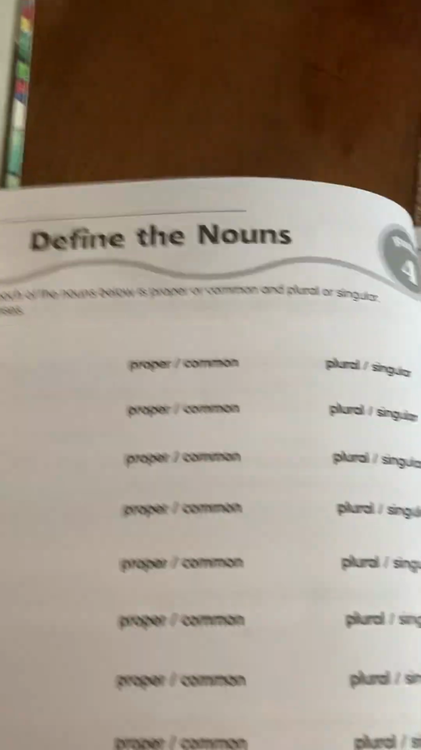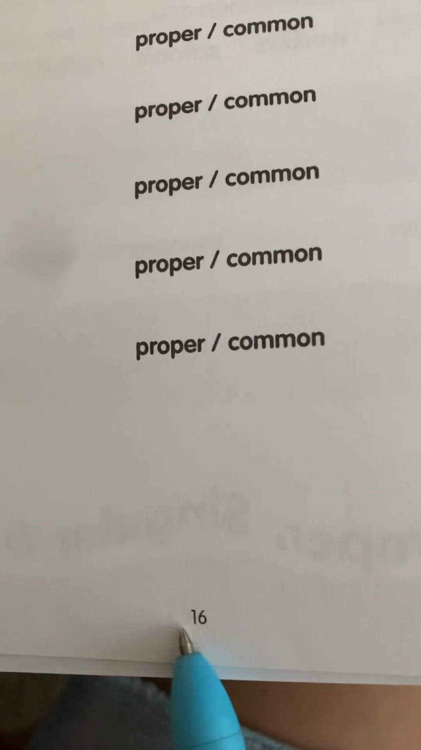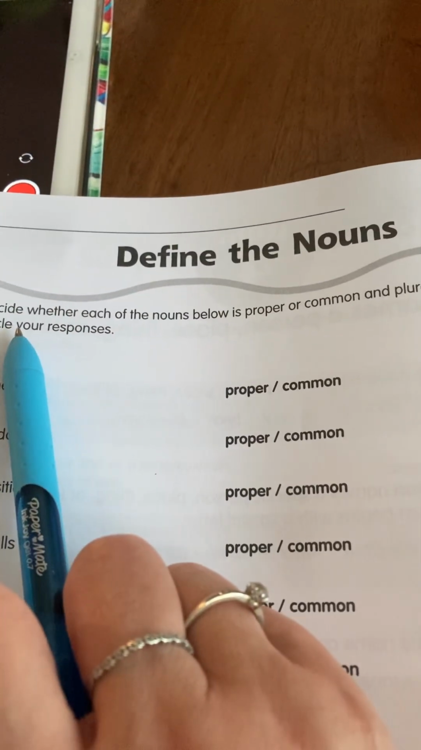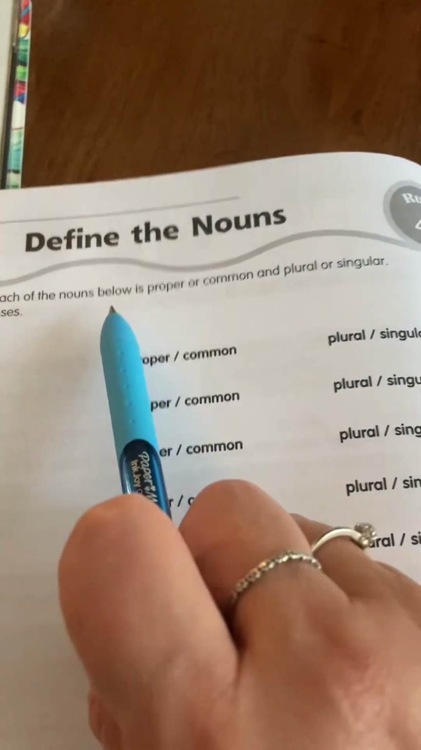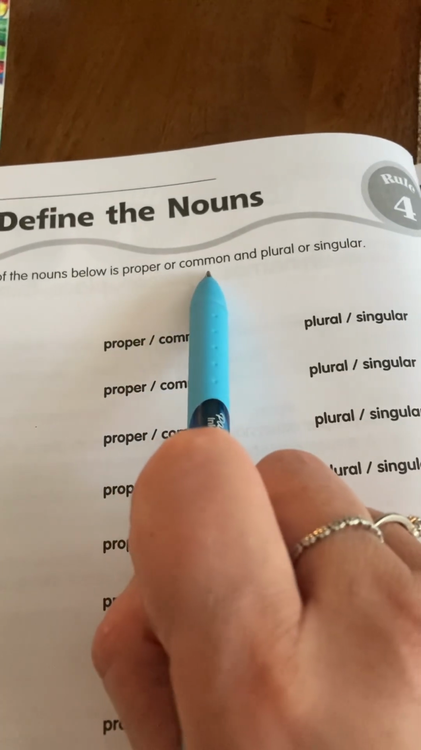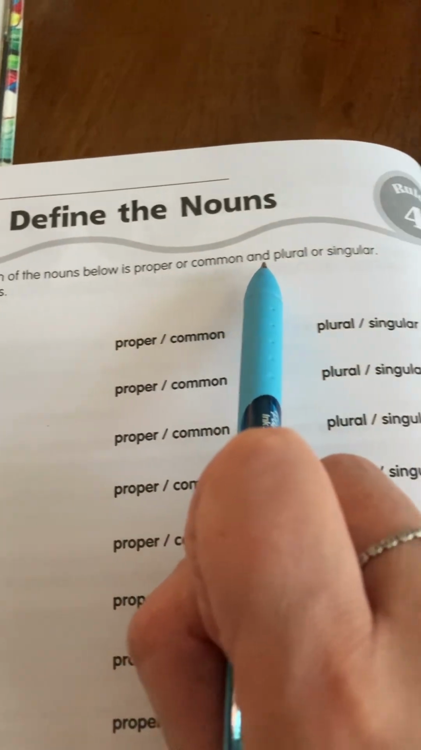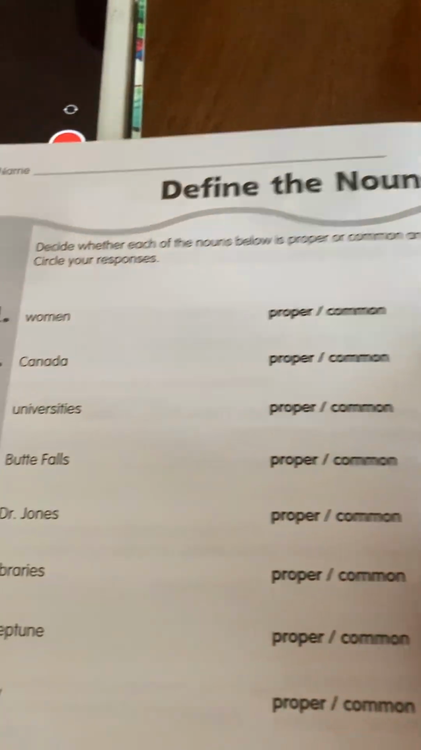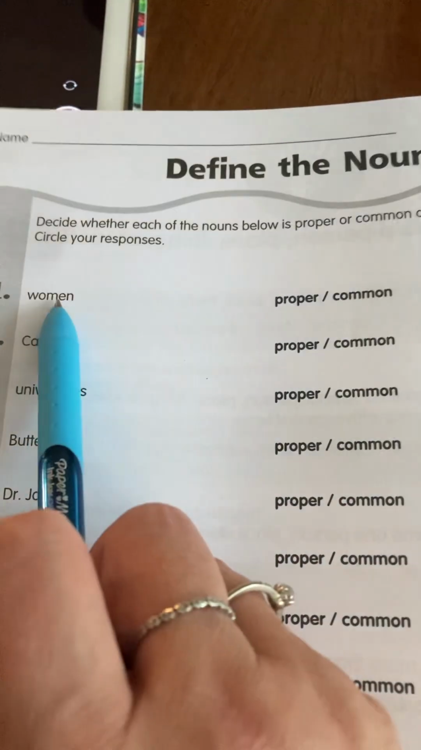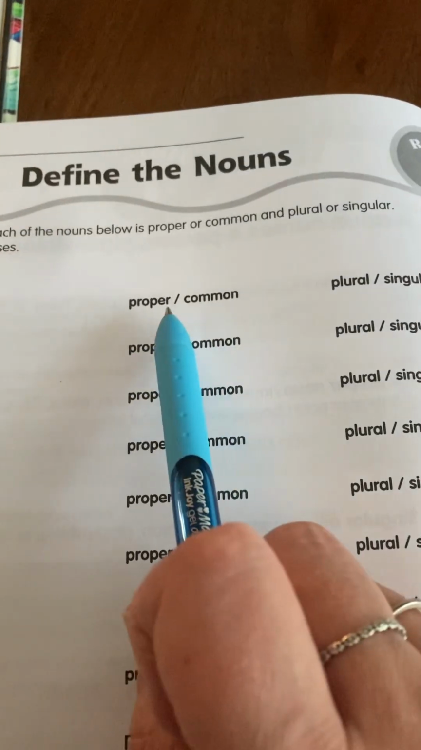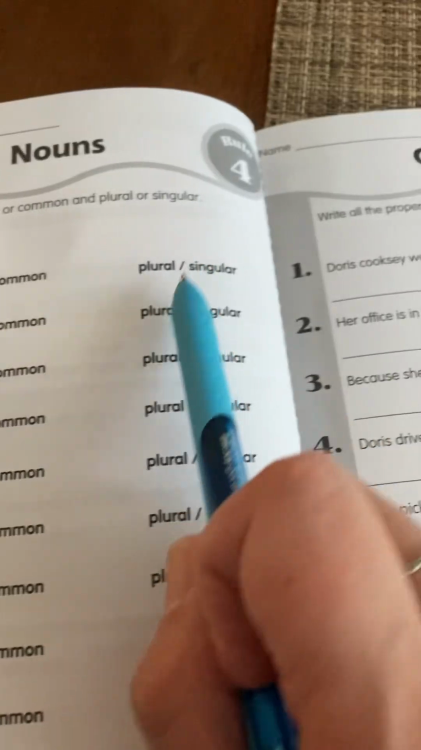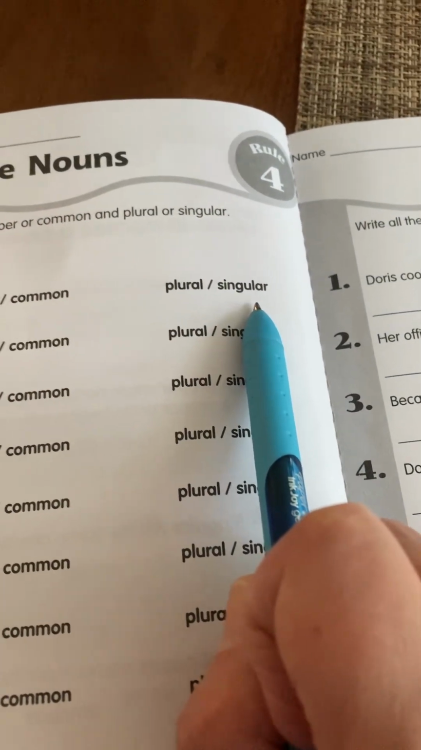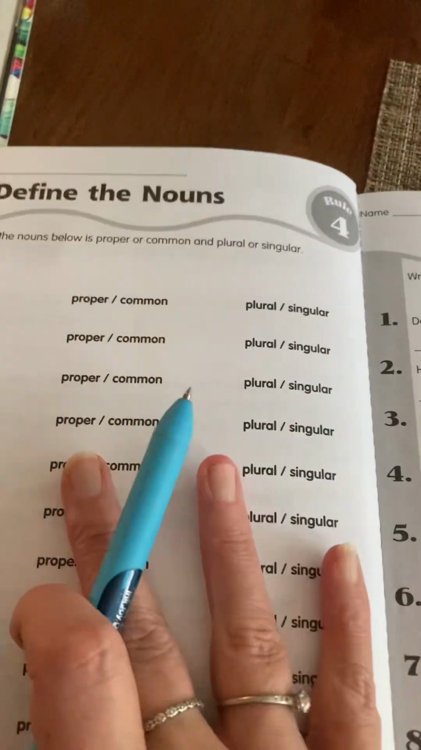Okay, always good to read instructions. Okay, so we're on page 16. Decide whether each of the nouns below is proper or common, and plural or singular, okay, circle your responses. So women, proper or common, plural or singular, all right, so take your learning from this page and apply it into here.